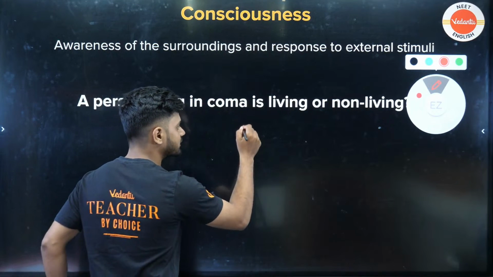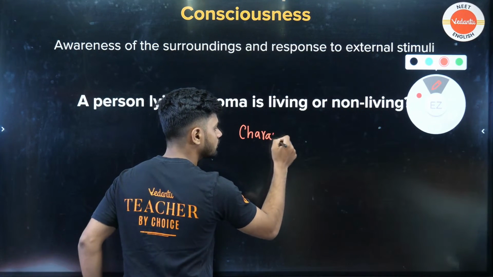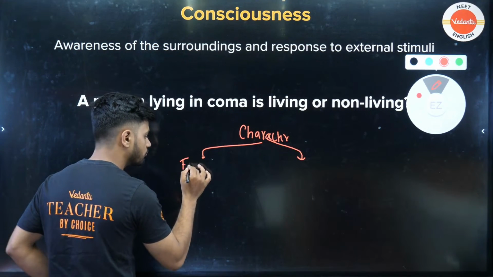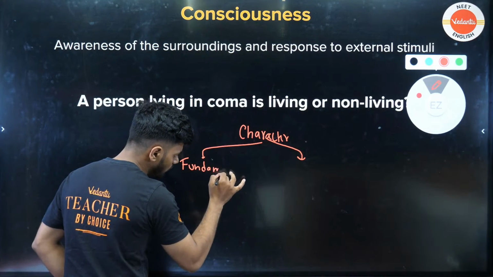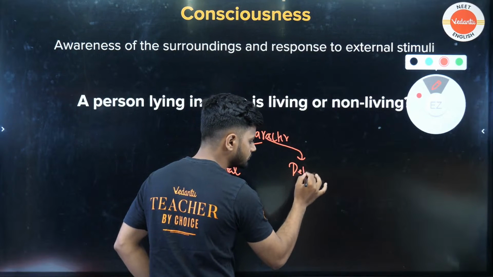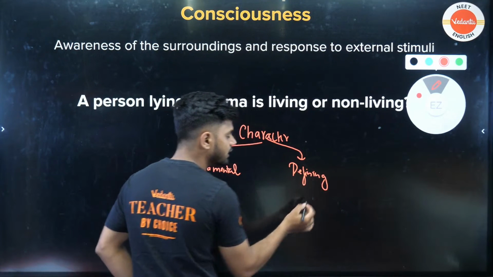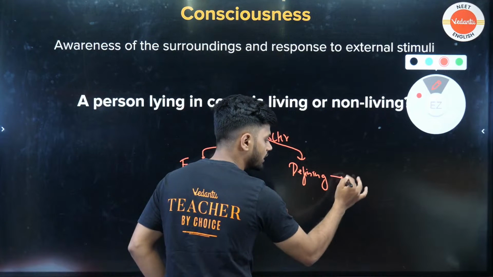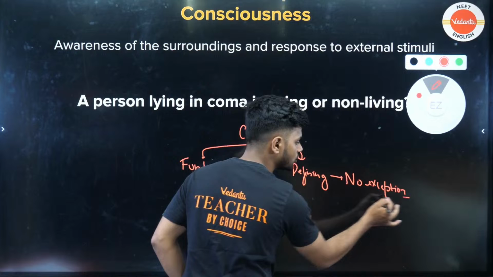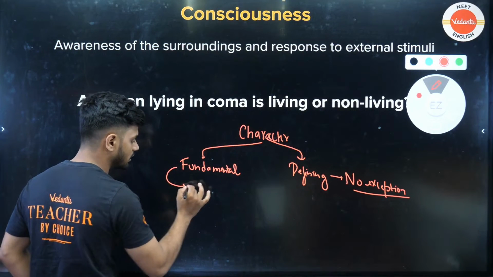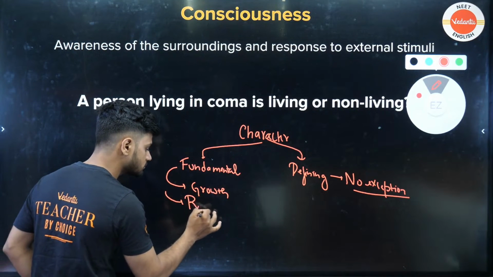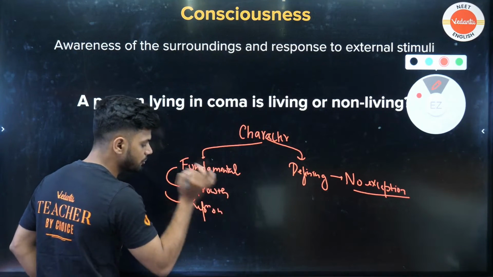When we talk about character, there are two types. One is called fundamental. The other one is called defining. Defining means there are no exceptions. Under fundamental, we learnt about growth and reproduction.